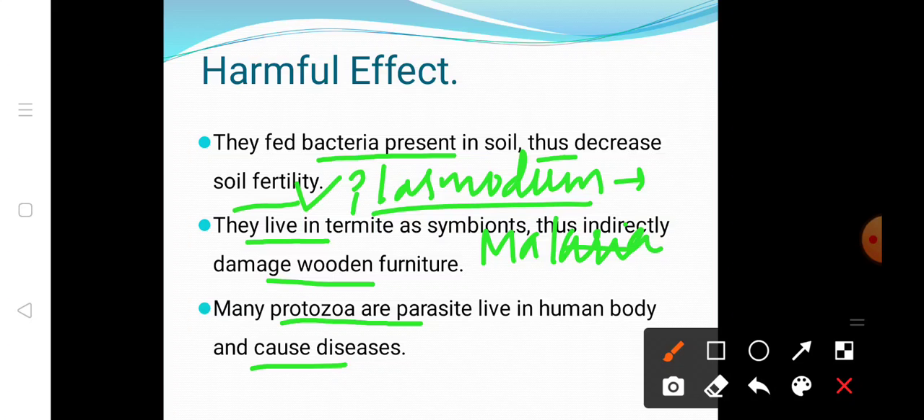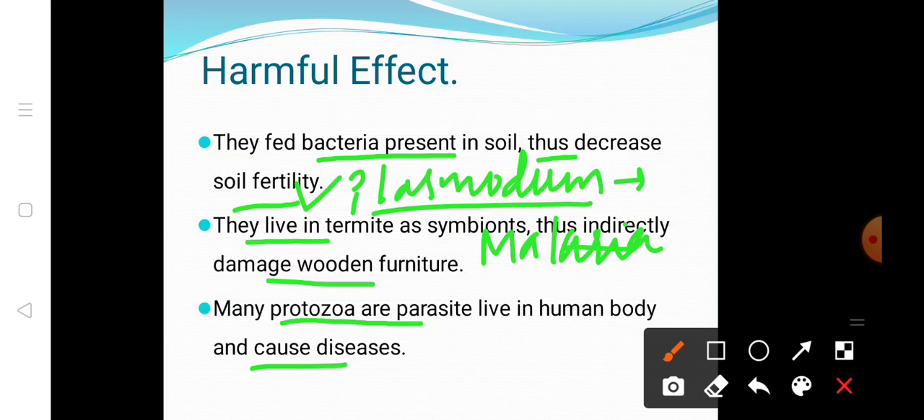So this is all about the protozoa. First we discussed the introduction, in which we saw the definition of protozoa: they are unicellular eukaryotic chemoheterotrophs, they are motile organisms, and they belong to the kingdom Protista. Then we saw the distribution: wherever moist conditions are found, they love to grow there.